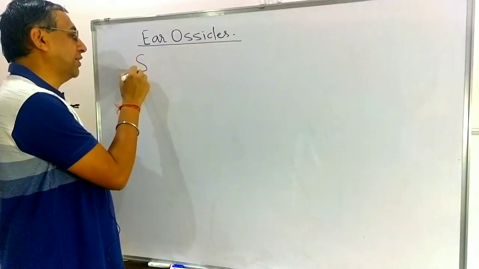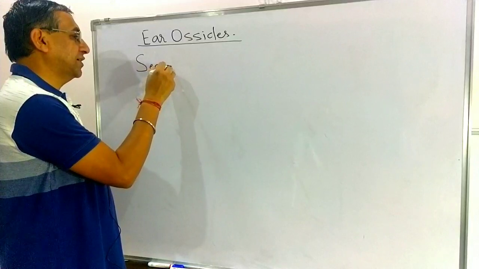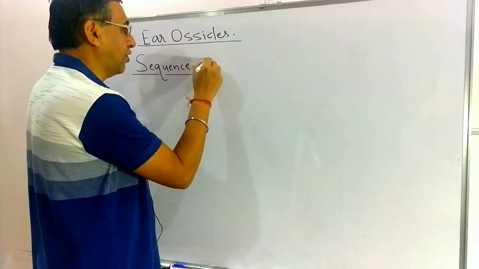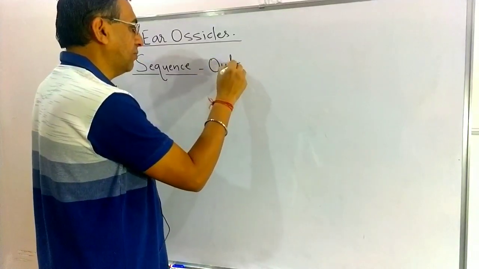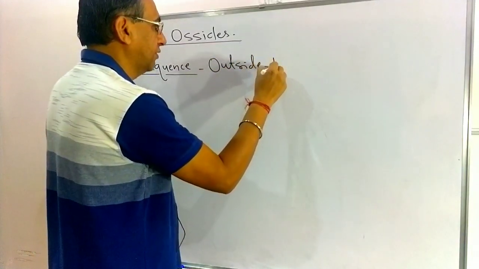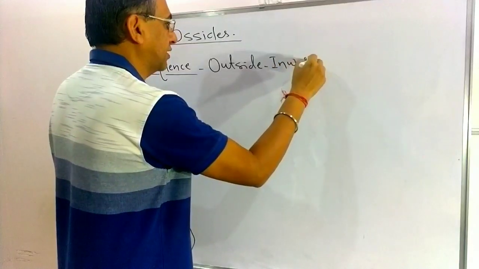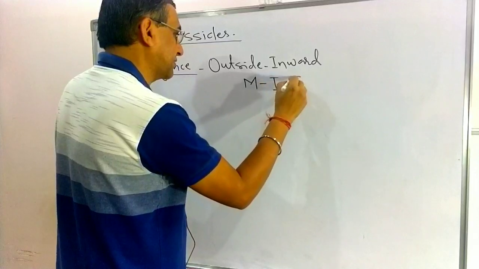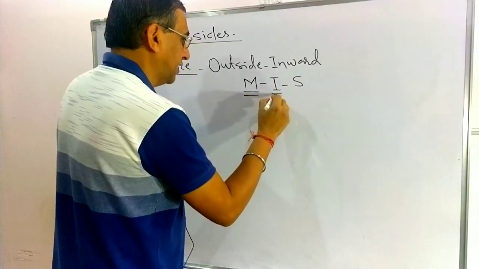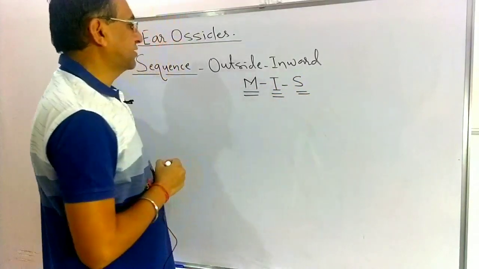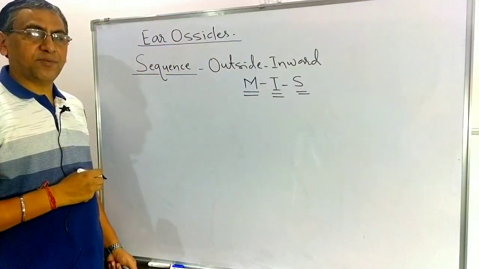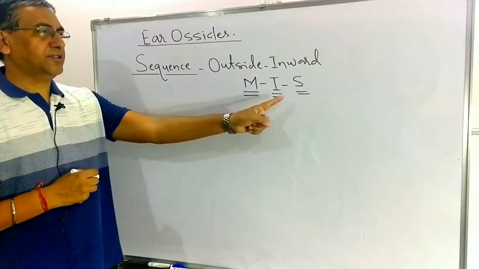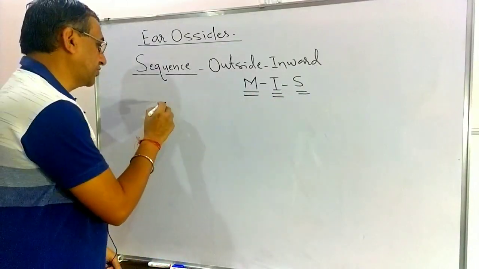First we are talking about the sequence. What is the sequence of these ear ossicles, from outside inward? The sequence is MIS: malleus, incus and stapes. These are the three ear ossicles here.